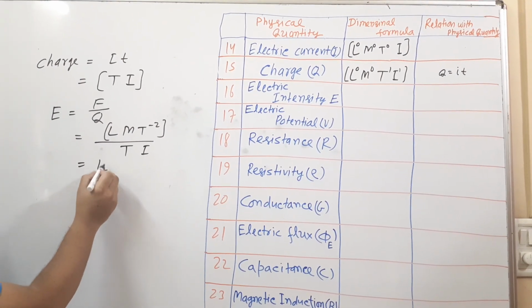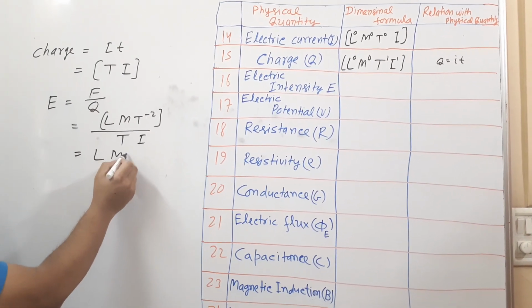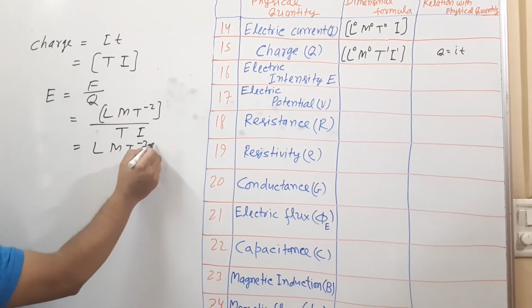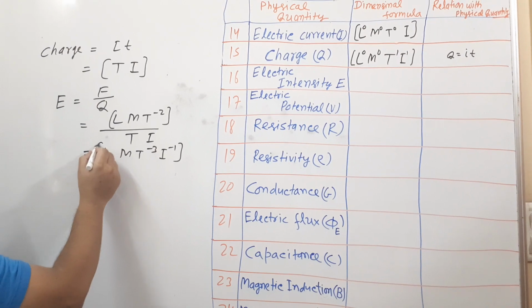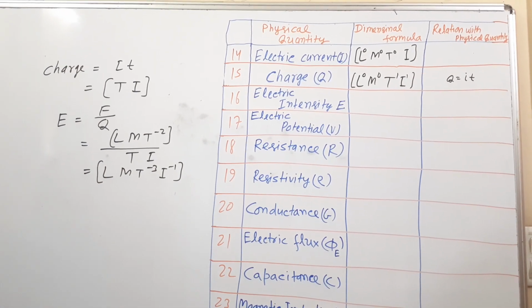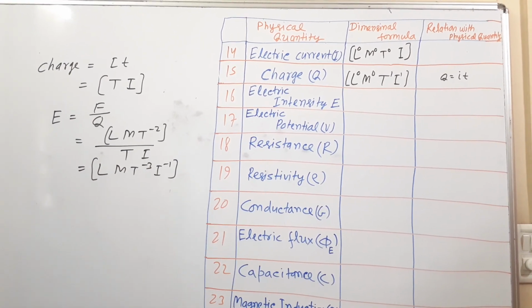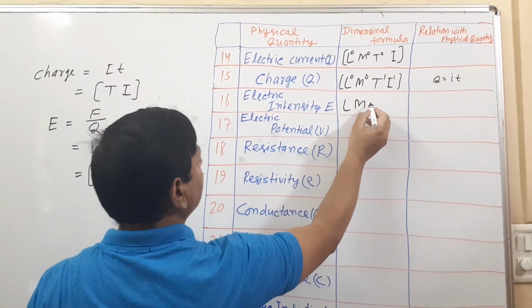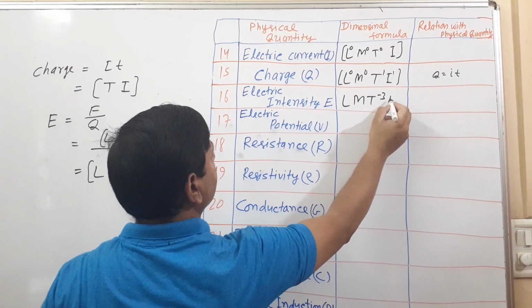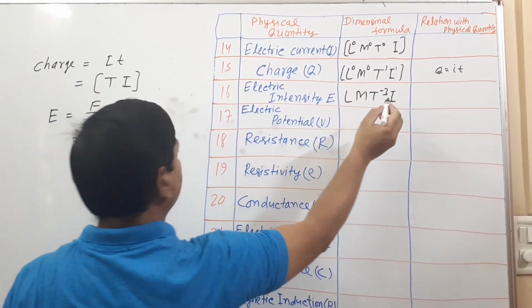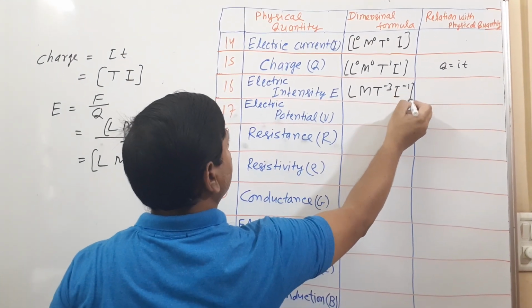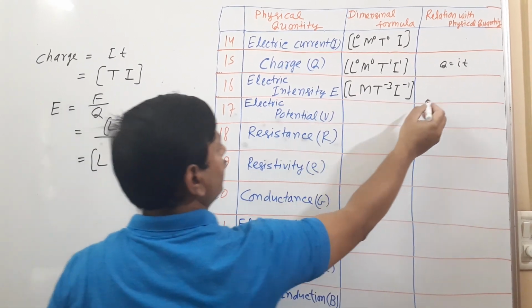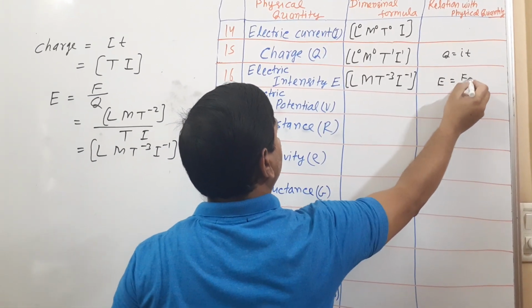So that will become LMT raised to -3 I raised to -1. Electric field intensity dimension formula is LMT raised to -3 I raised to -1. Related formula: F upon Q.